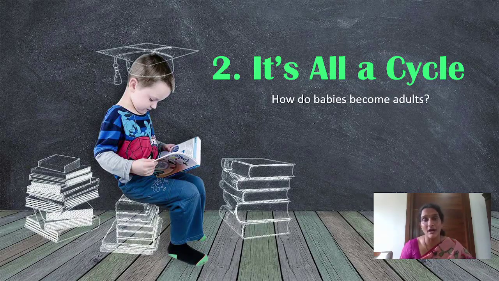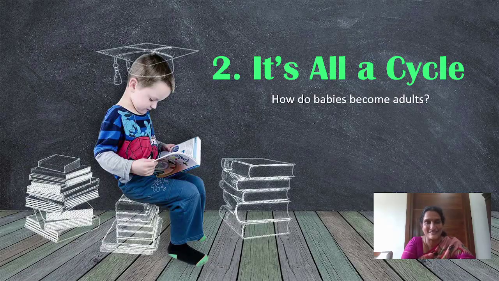Do you have hens in your house? Do you know how small chicks are produced? What does your hen do? Your hen will lay eggs, and it will sit on the eggs and give warmth to the eggs. Slowly in the egg, a chick develops and it comes out. The chick again will be turning into a hen. So, hen to egg, egg to chick, chick again to hen. So, like this, life is like a cycle.